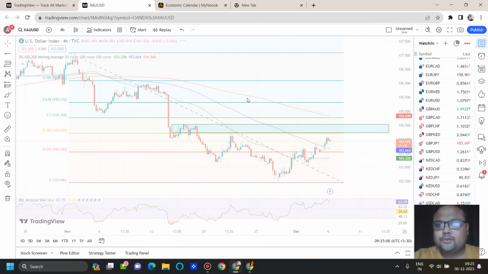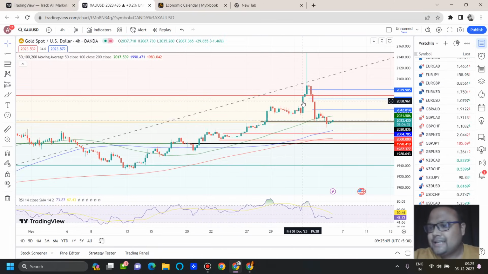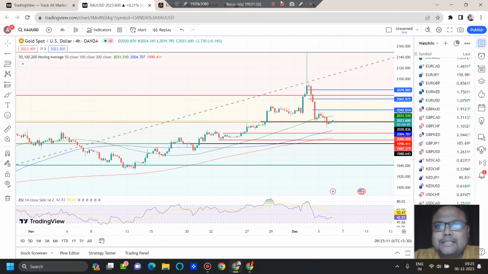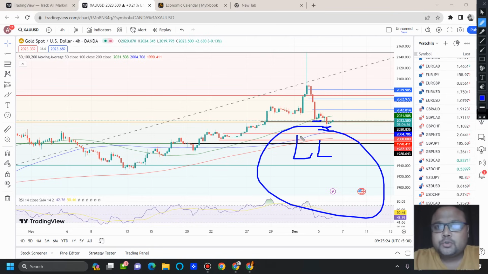So let's look at the chart of gold and discuss one by one. You can see that I have drawn many lines here. Don't get confused, I'll explain one by one. First of all, gold is still standing at the Fibonacci 38.2% retracement level. Gold is trying to go up, but here we can see that gold formed a lower low again. So here also, gold is giving us the indication that it is going down.